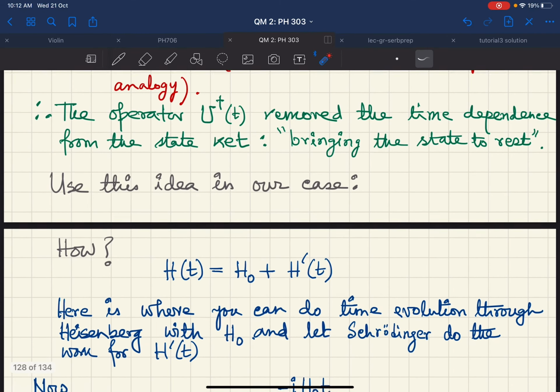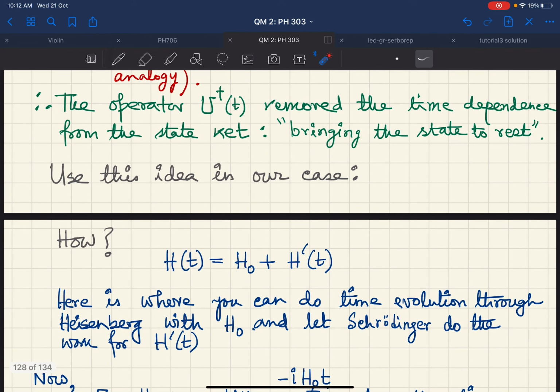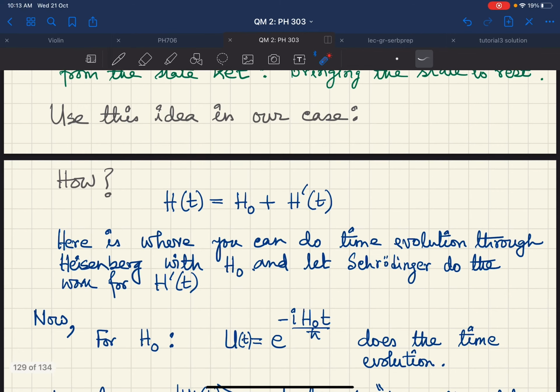Now we can use this idea in our case, but the question is, how are we going to use this idea? For our case, the time dependent Hamiltonian is H0 plus H prime t. This part does not have any time dependence, this is time dependent. So here is where you can actually do the time evolution through Heisenberg with H0 and let Schrodinger do the work for H prime of t. Again, I will discuss this in detail. It is very easy to understand, but it is very elegant also.